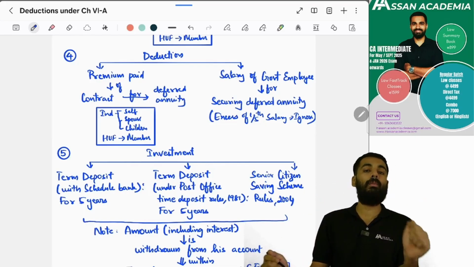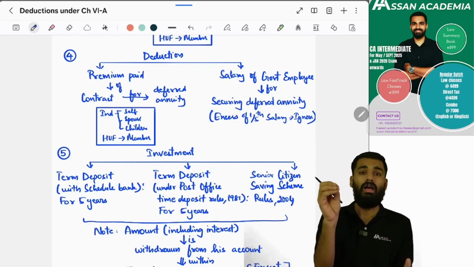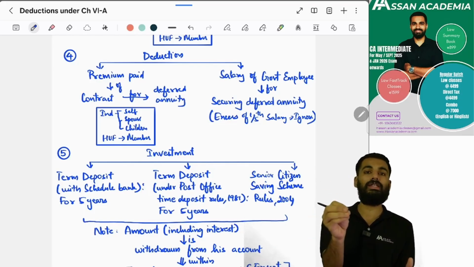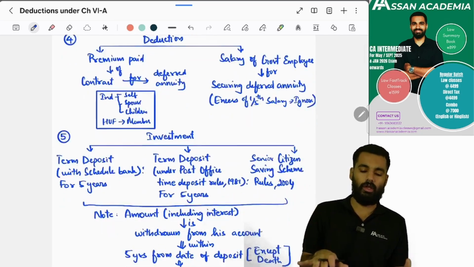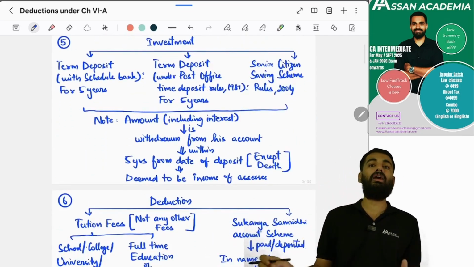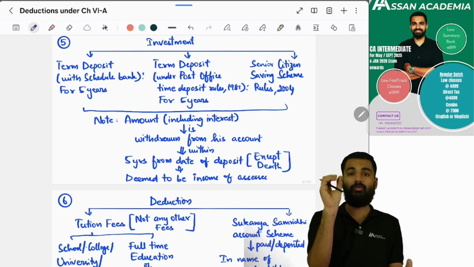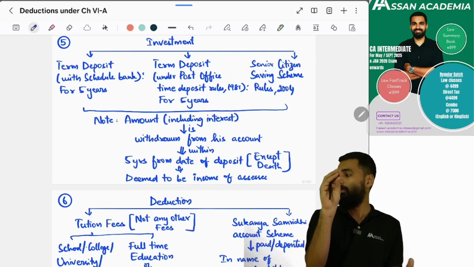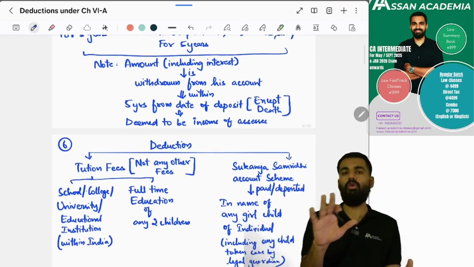And if he is a government employee, then from that salary, up to one fifth of the salary, you can go for a deferred annuity. More than one fifth, you have to ignore. Next, if you are making a term deposit in any scheduled bank, the minimum period should be 5 years. If you are making a term deposit in post office, the minimum period should be 5 years. And the senior citizen savings scheme, you can do it.